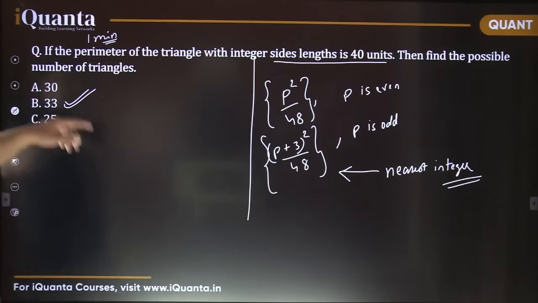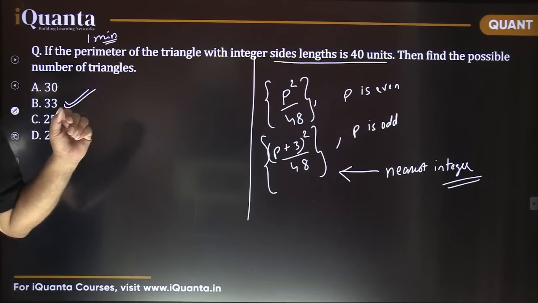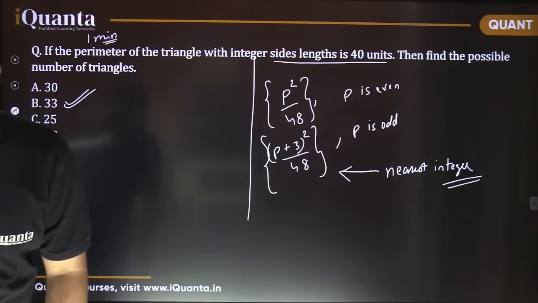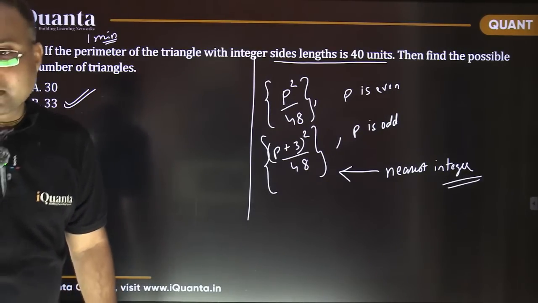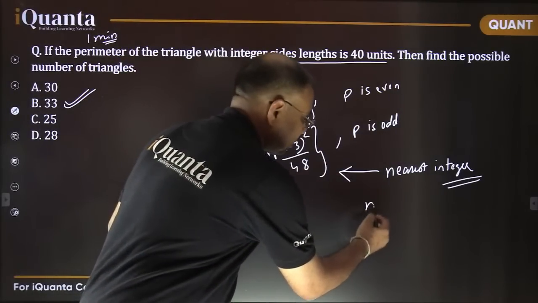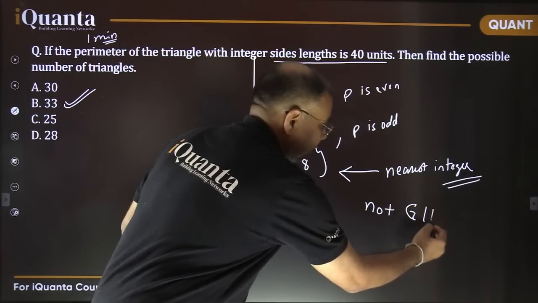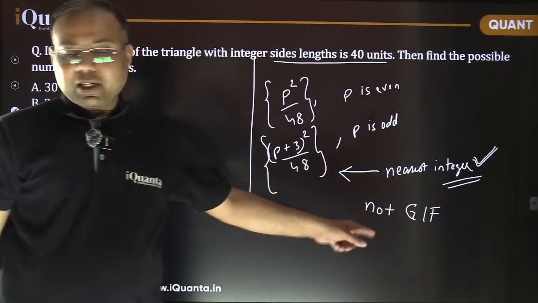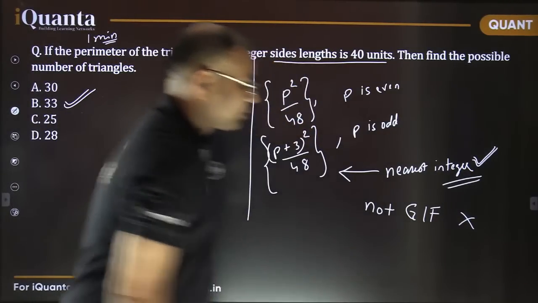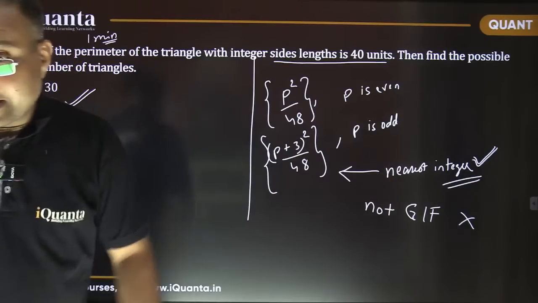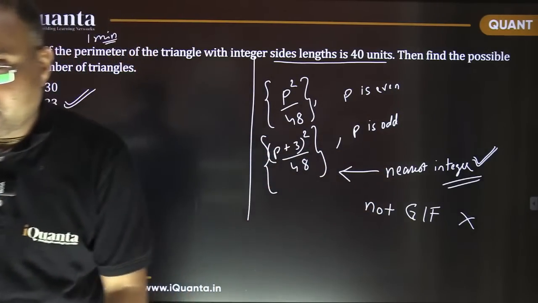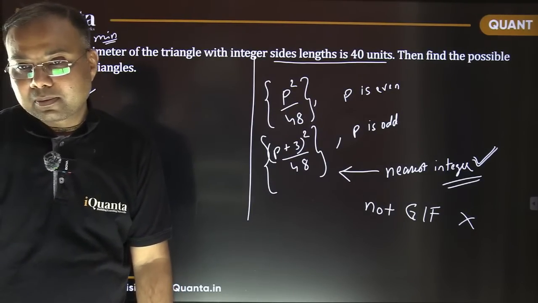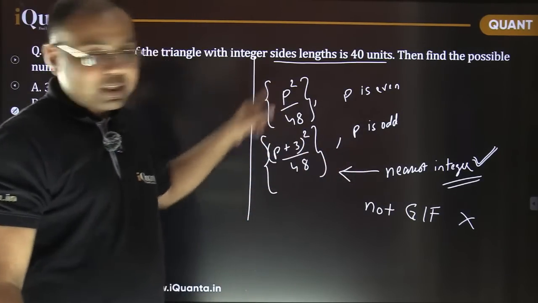As I was asking, if it talks about some specific case, like not the number of all triangles but only isosceles triangles or scalene triangles, it is not the greatest integer function, Shweta. It is not GIF. It is the nearest integer. Don't forget that. GIF is wrong. Sometimes the nearest integer can be the GIF, but not always. So it is the nearest integer function in this case, not GIF.